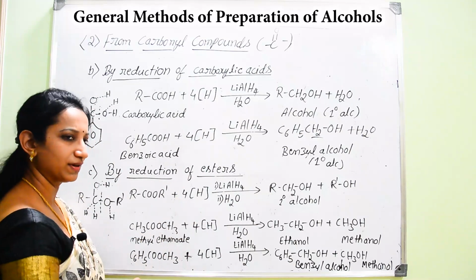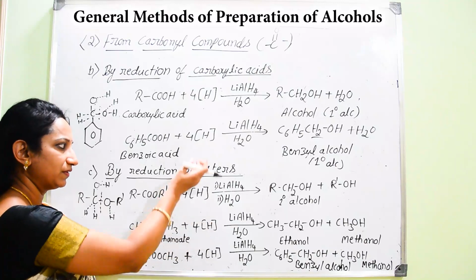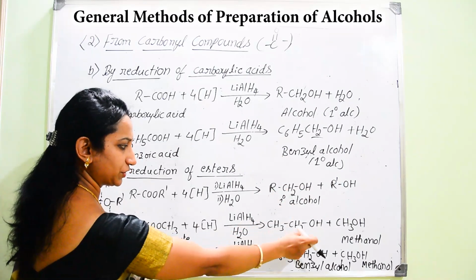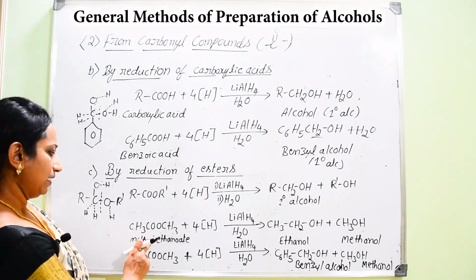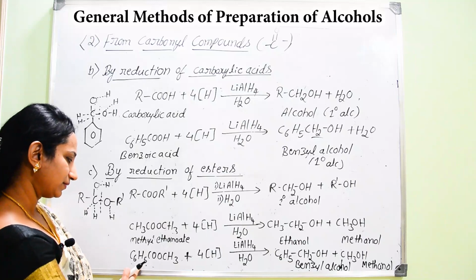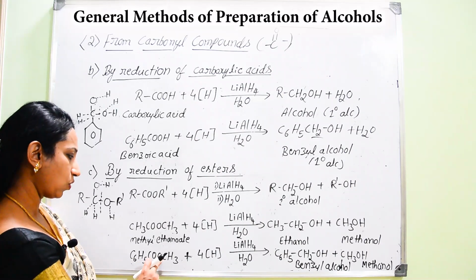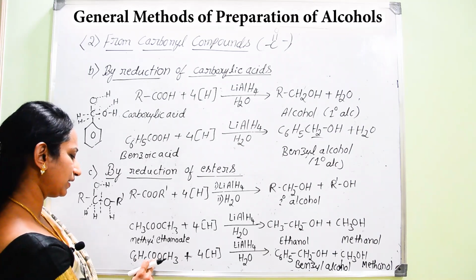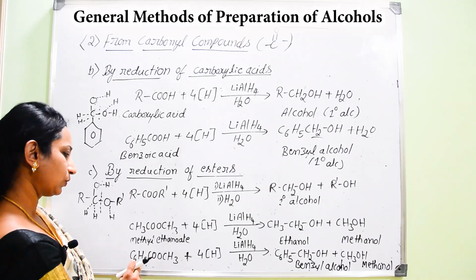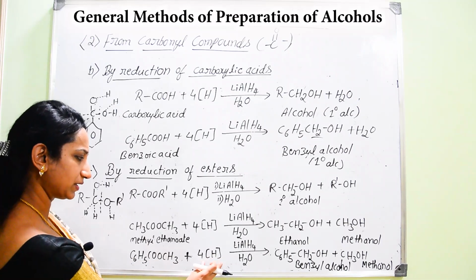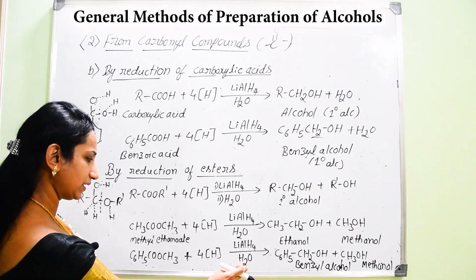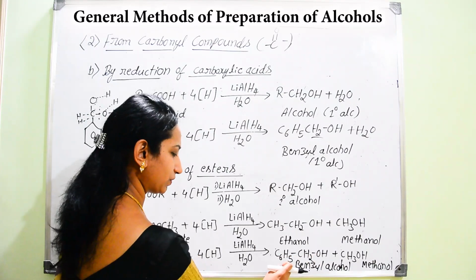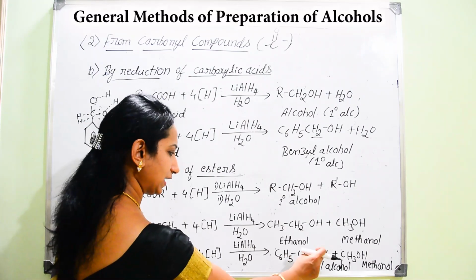Actually these reactions involve a certain mechanism where there will be addition of hydrogen atoms in each and every step, and finally you are going to end up with the formation of the alcohol. And one more example you can consider, that is C6H5COOCH3. Here we can consider phenyl methanoate. When it is subjected to reduction in the presence of lithium aluminium hydride and then to hydrolysis, you are going to end up with that product. Which is that product? Benzyl alcohol.